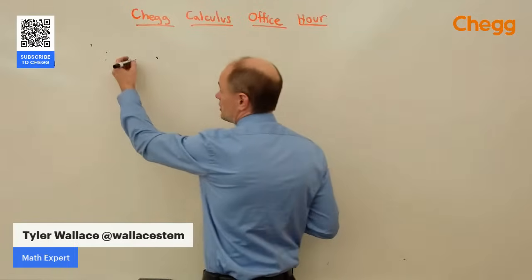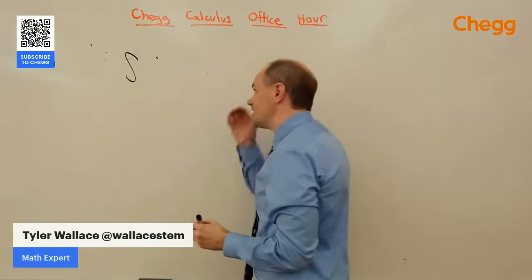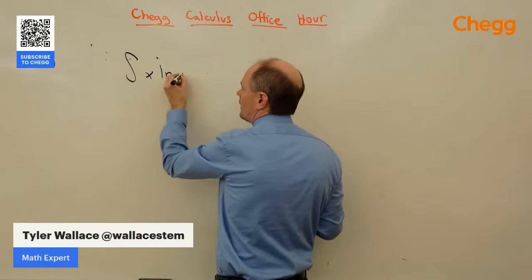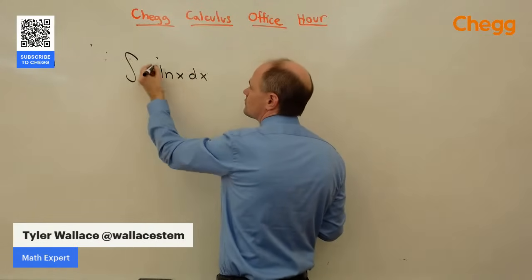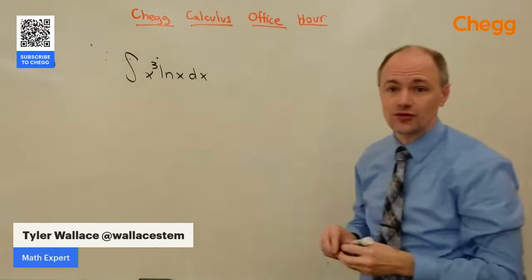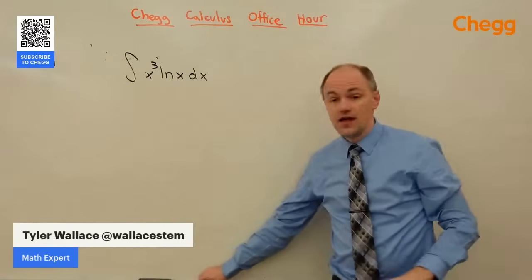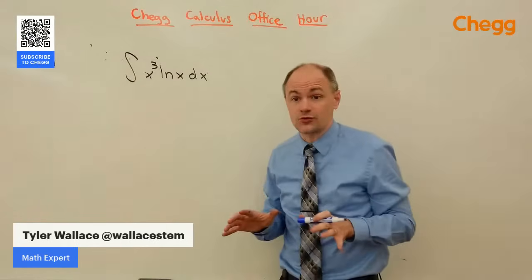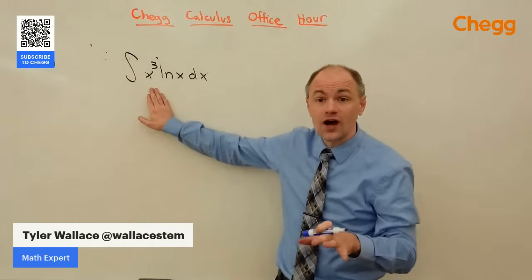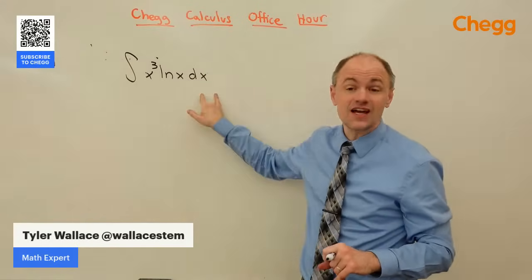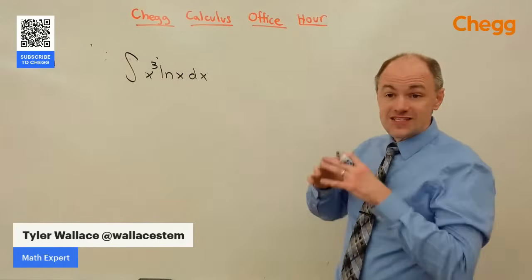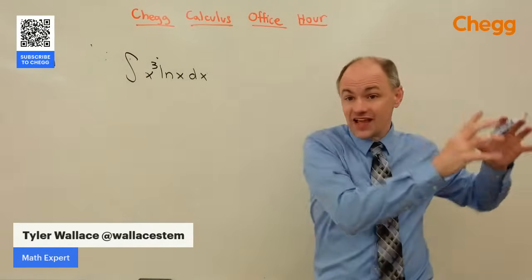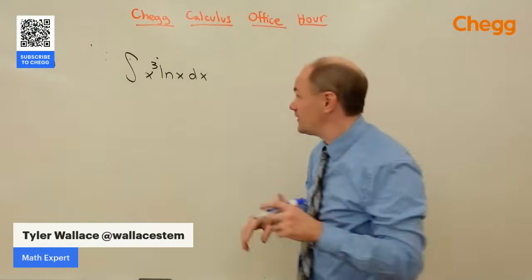Let's do some integration by parts. Let's integrate x times the natural log of x dx. Let's make it a little more interesting. Let's go x cubed times the natural log of x dx. The idea of integration by parts is it's kind of like a reverse product rule. We've got to have some type of product in the integral, or at least something times dx, that we can split up into two pieces. One piece we can take the derivative of, and the other piece we can take the antiderivative of.